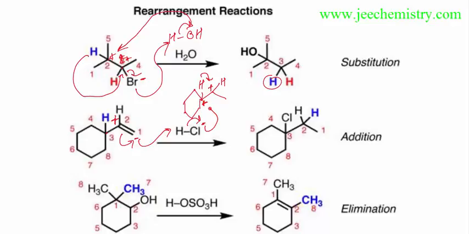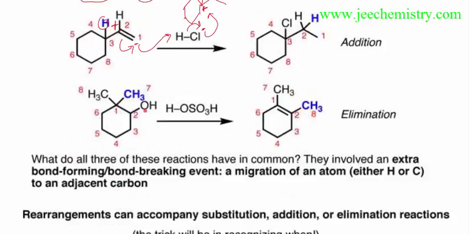This Cl minus will attack this position. Now Cl can come to this position. This H shifts to this position. This H is a blue H. The blue H shifts to this position. Now the blue H is shown. In this way the rearrangement is occurring. I am showing it here in the elimination reaction.